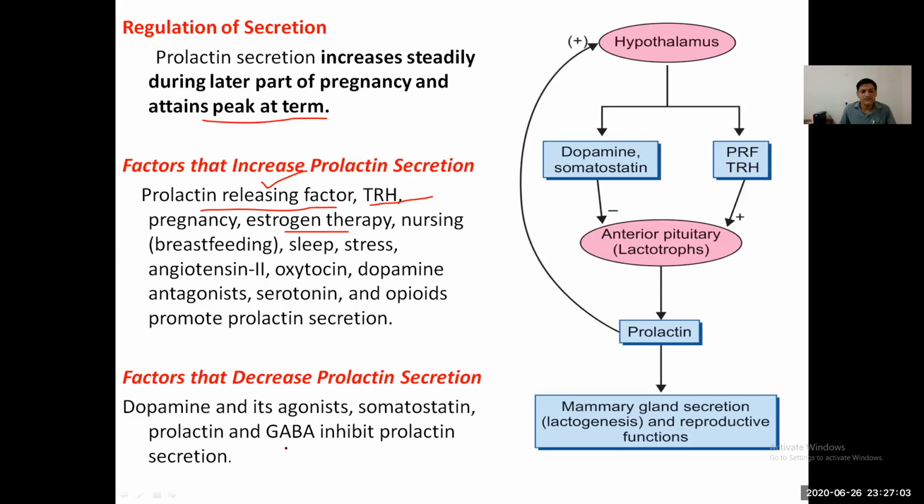inhibit the prolactin secretion, and prolactin secretion is controlled by a negative feedback mechanism. As we can see in this diagram, the hypothalamus releases prolactin releasing factor and thyrotropin releasing factor, which stimulate the lactotroph cells of the anterior pituitary, which secrete prolactin. Prolactin then acts on the hypothalamus and inhibits it from releasing all these factors. Dopamine and somatostatin inhibit the lactotroph cells and inhibit the prolactin hormone.